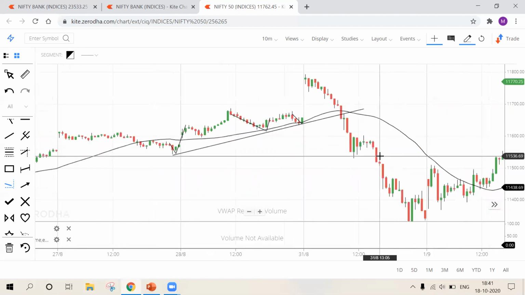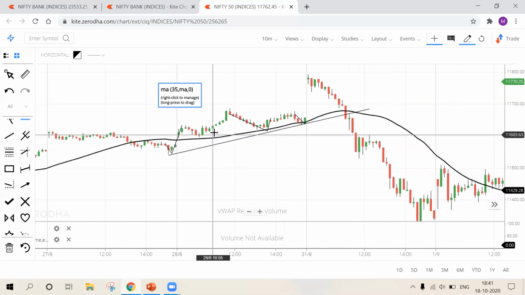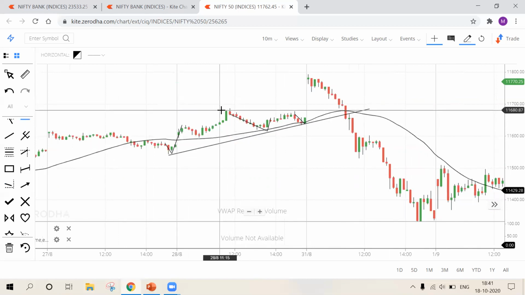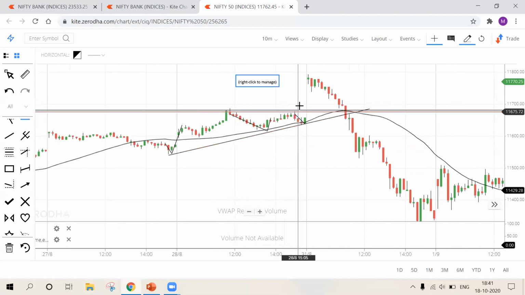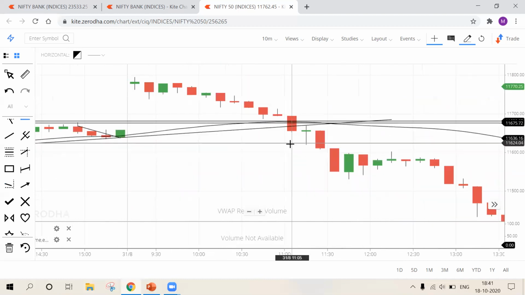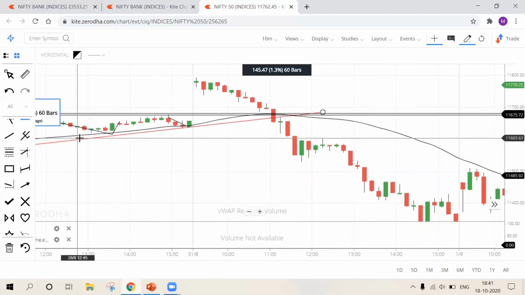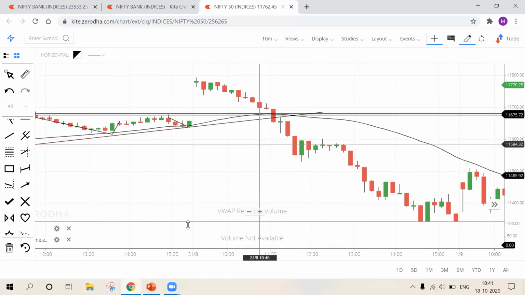Okay, now at this point, I'll draw a strong support and resistance level. Look at this point. I can draw this level. It is acting as a support resistance here and also acting as a resistance here as well. Now look at this point. At this point, my trend line is broken. My strong support and resistance is also broken.